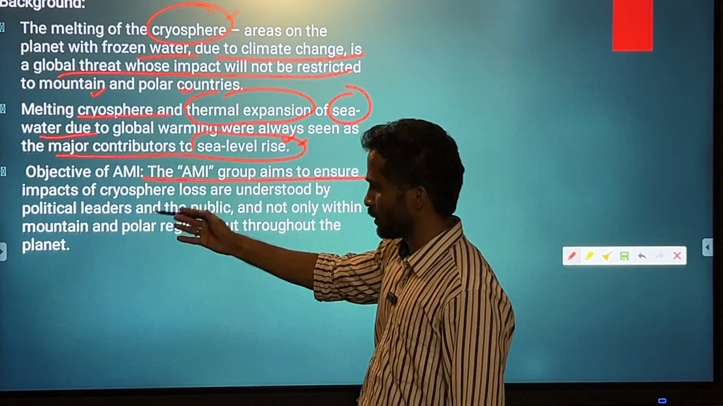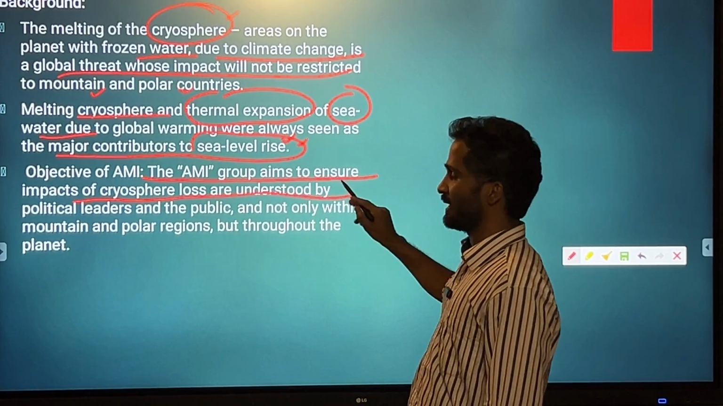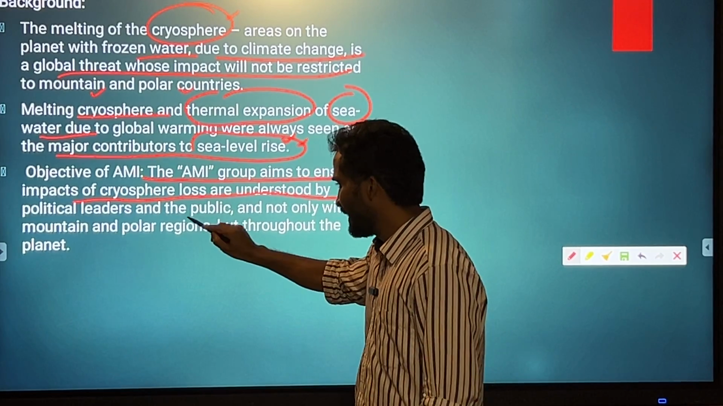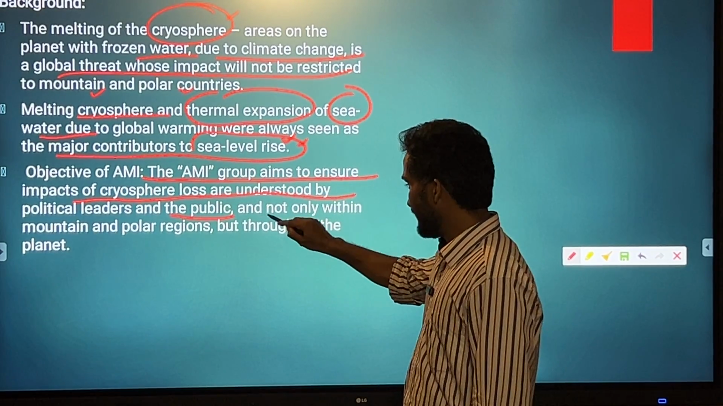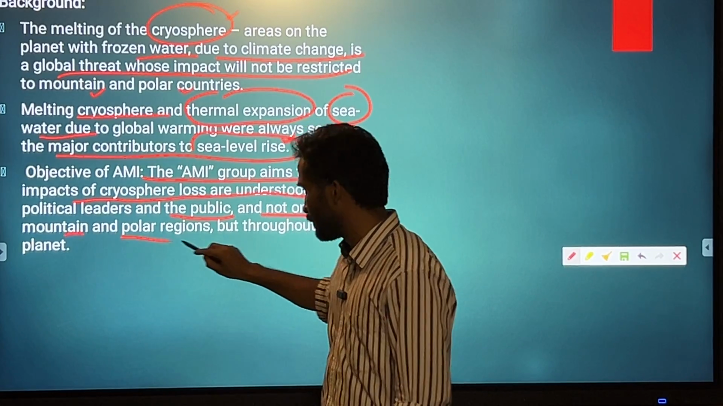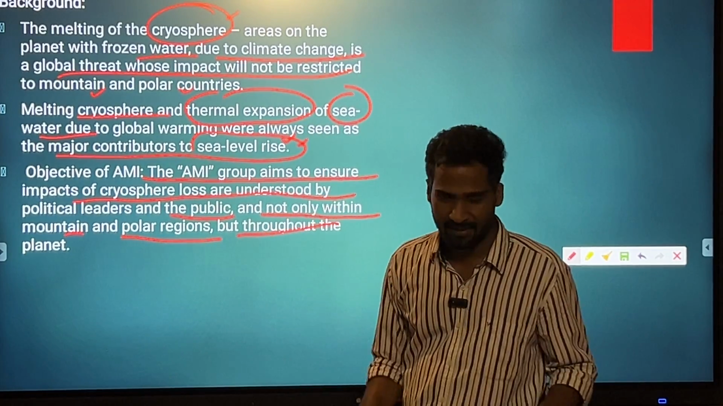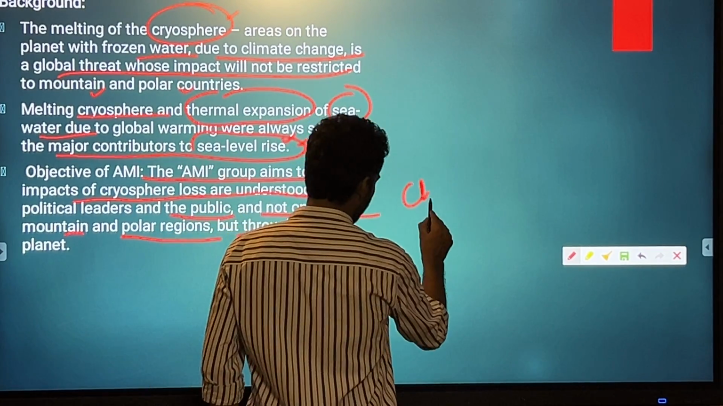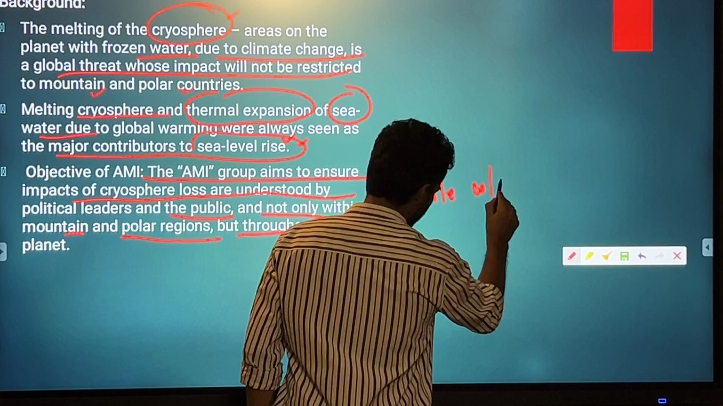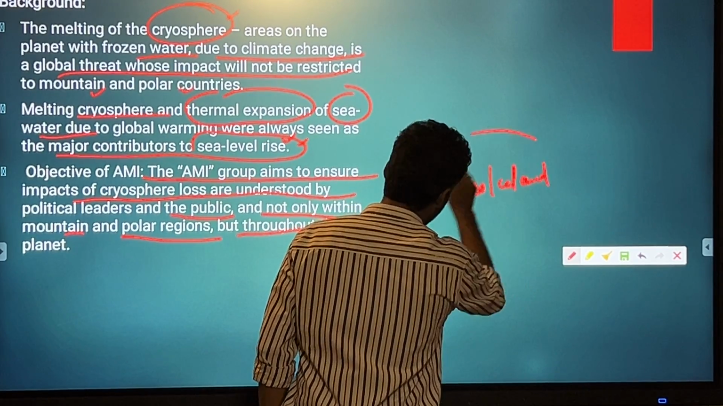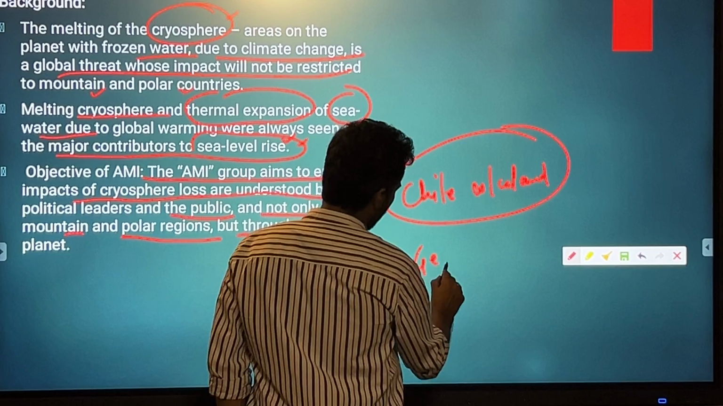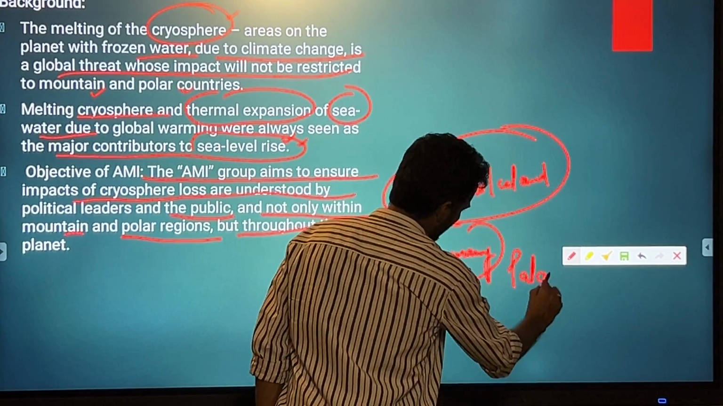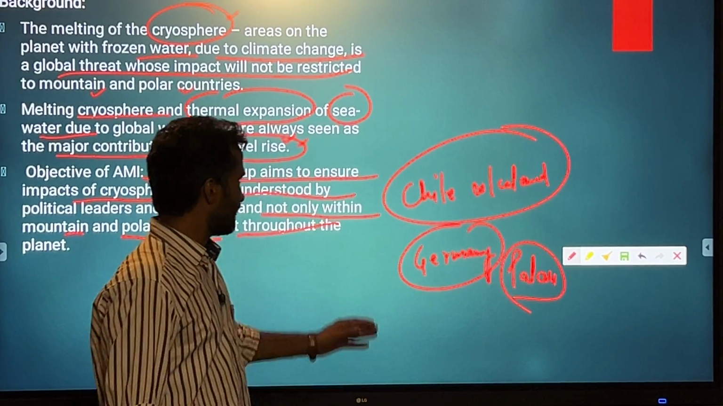The AMI group aims to ensure the impacts of cryosphere loss are understood by the political leaders at the national level as well as the public, not only within the mountain and the polar regions but throughout the planet. So that is their target. They have started this coalition, Chile and Iceland. There are many other countries. The latest addition, if I tell you, in 2023, Germany and Palau have been added under this coalition.